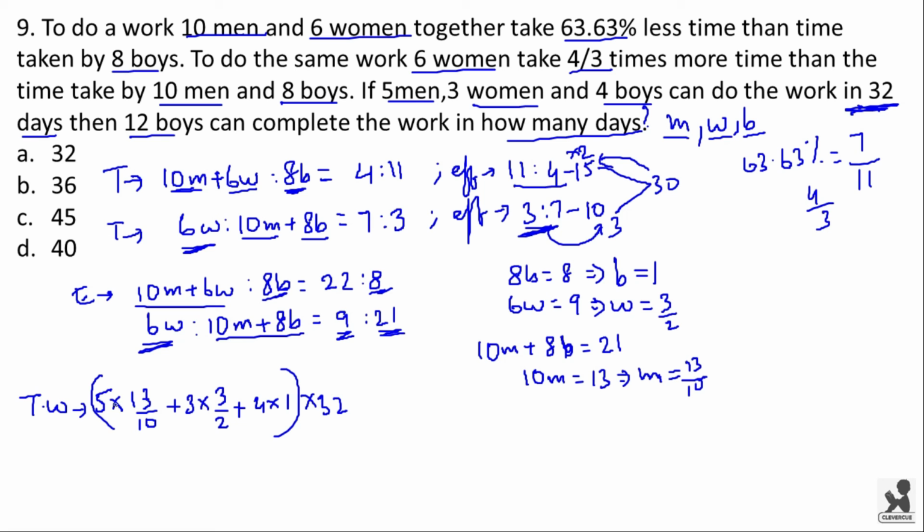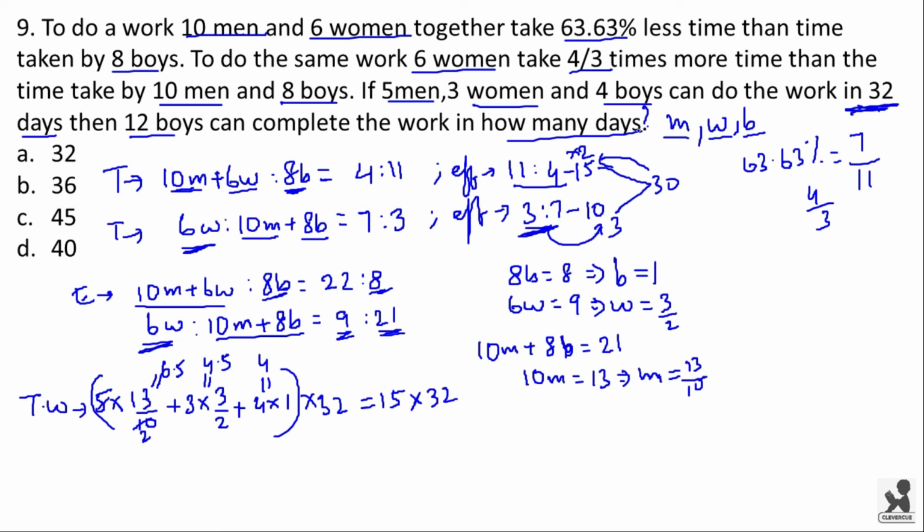Here you have 5 into 13 by 10. This will be equal to 6.5 because 5 into 2 is 10 and 13 by 2 is 6.5. Here 3 into 3 by 2 is 4.5 because 3 into 3 is 9 and 9 by 2 will be 4.5, and here we have 4. Now 6.5 plus 4.5 plus 4 will be equal to 15. So total work will be 15 into 32.